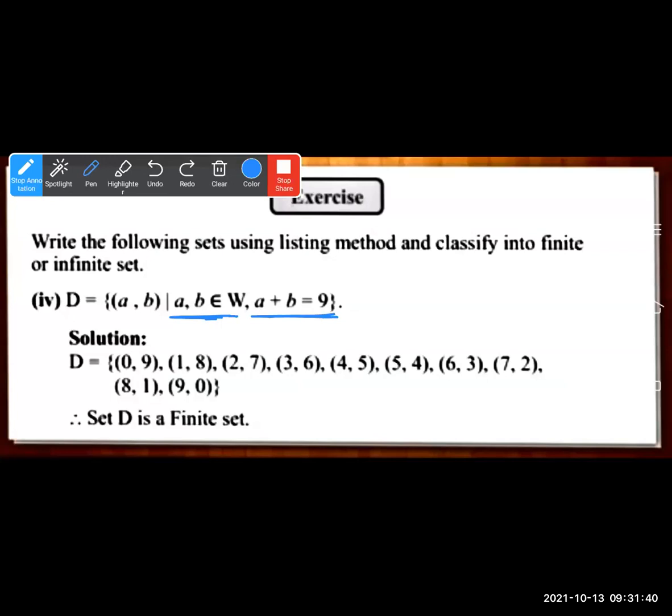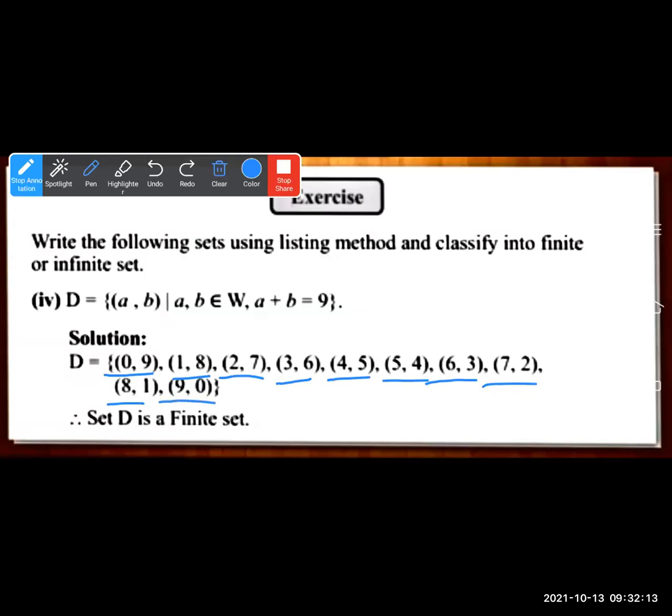Let us first write the value of A, then write the value of B. By keeping this order, D can be written as D is equal to 0, 9, 1, 8. You have to do it stepwise. 0, 9, then 1, 8, 2, 7, 3 plus 6, 4 plus 5, 5 plus 4, 6 plus 3, 7 plus 2, 8 plus 1 and 9 plus 0.